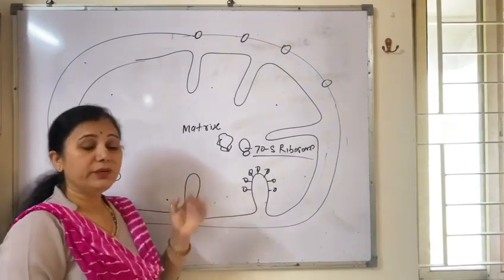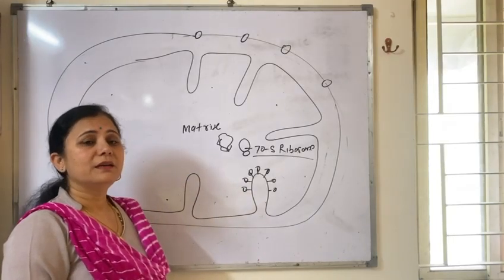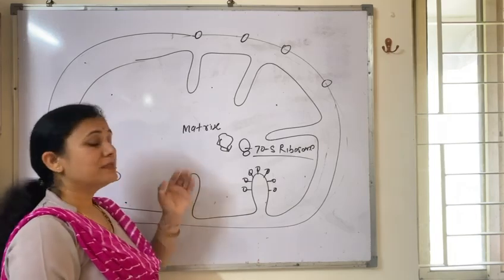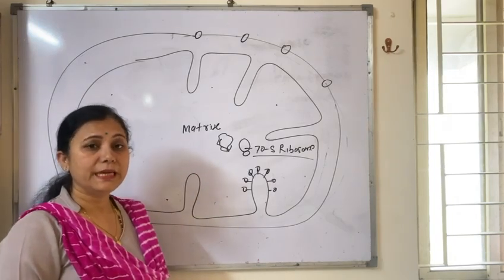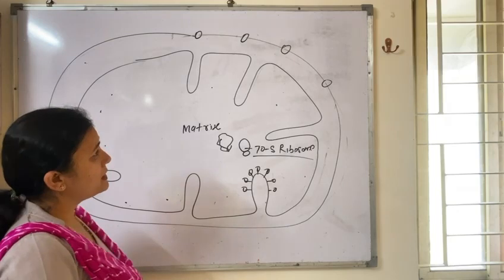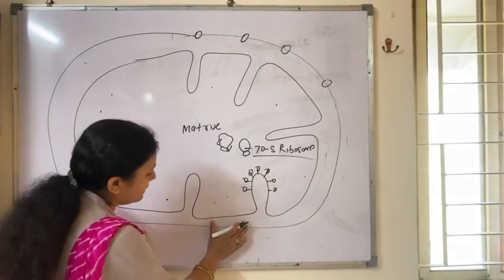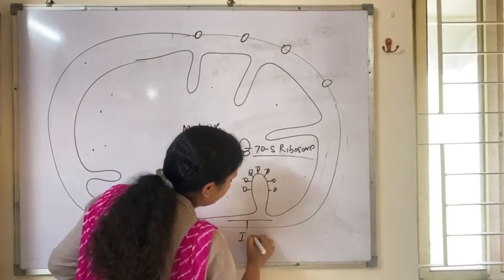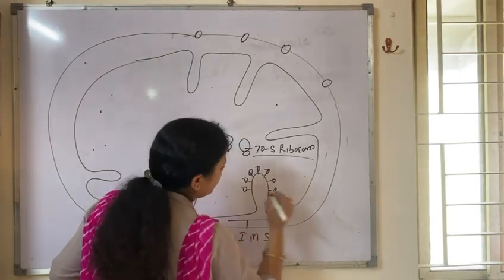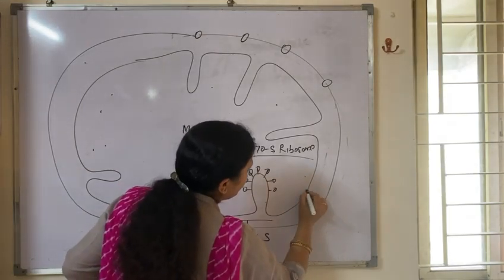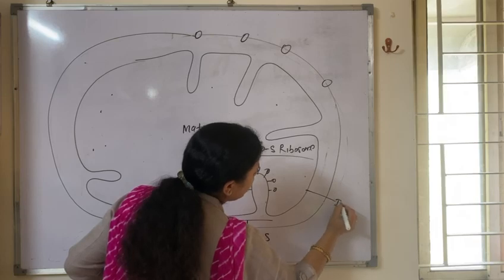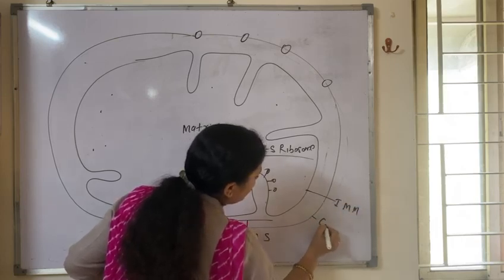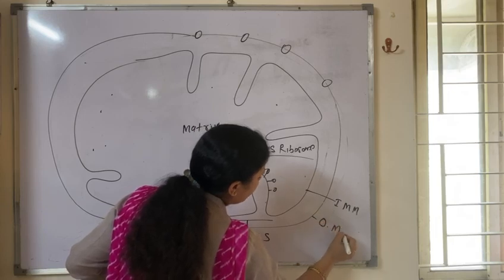Next, as we know, this is the site of respiration. This is the site of the production of ATP. So where do all these processes take place? Okay, one thing. This space is called the intermembrane space. This is called the inner mitochondrial membrane. This is called the outer membrane.